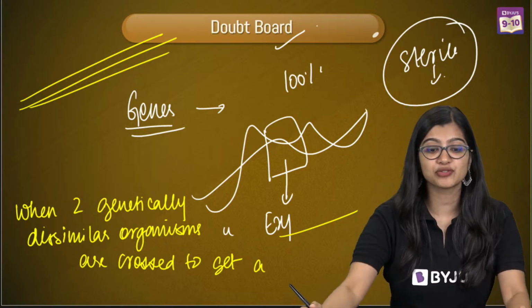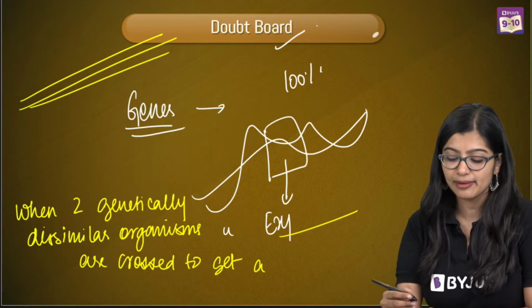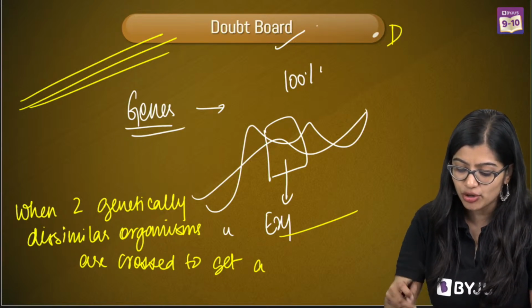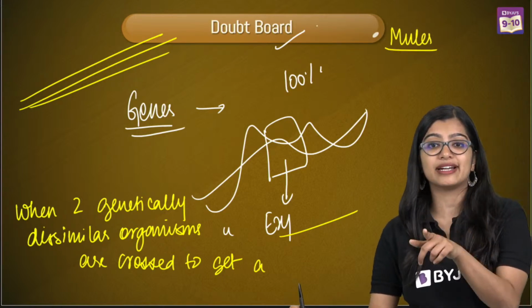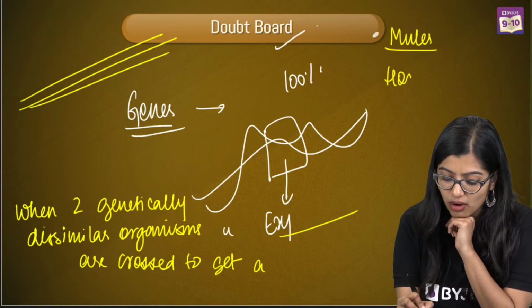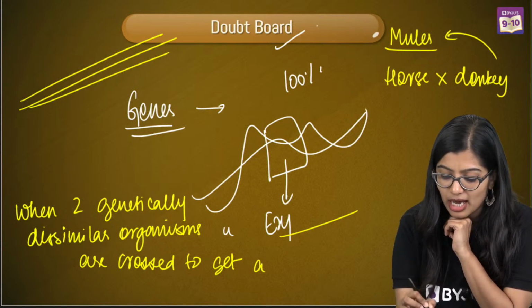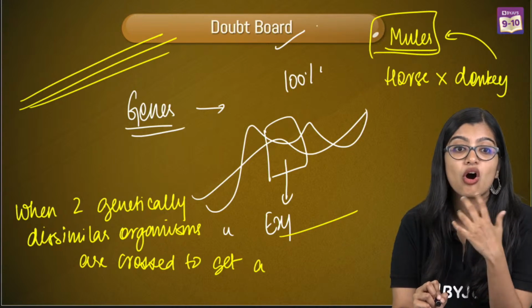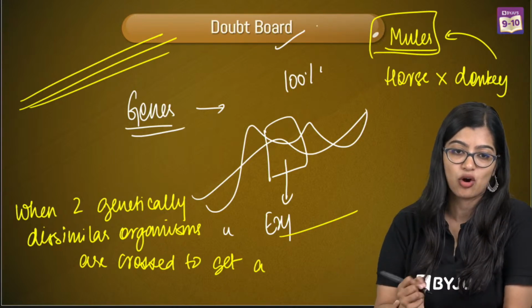Yes, an example of sterile. See, I cannot give you in plants, but I can give you in animals, okay? So when you cross, I'm sure you would have all heard of mules, right? When you cross a horse and a donkey, you will get a mule, okay? Now this mule that is there cannot reproduce. It is sterile. So this right here is an example of a sterile organism.